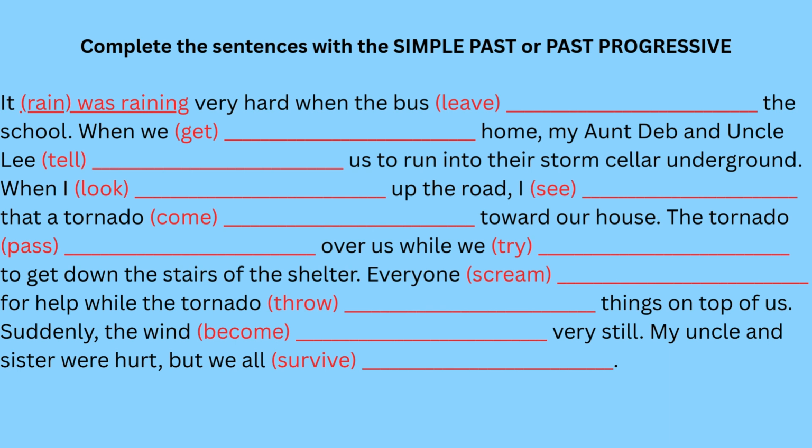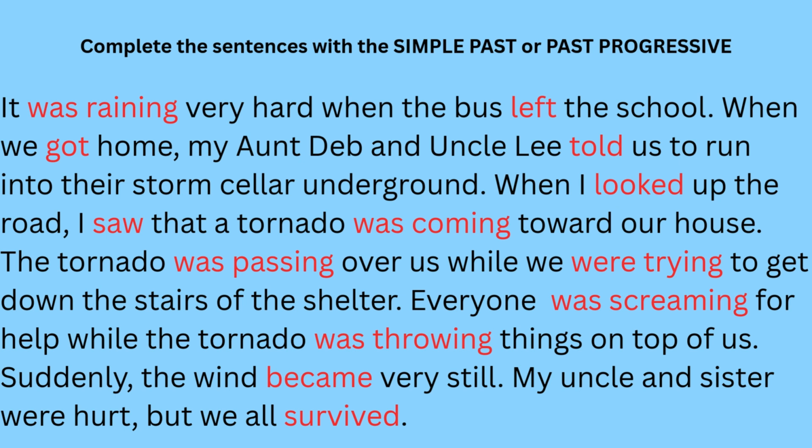All right, hopefully you had time to fill this out. And again, we're going to be doing another video soon on when to use the simple past versus the past progressive. So let's take a look. It was raining very hard when the bus left the school. When we got home, my Aunt Deb and Uncle Lee told us to run into the storm cellar underground.